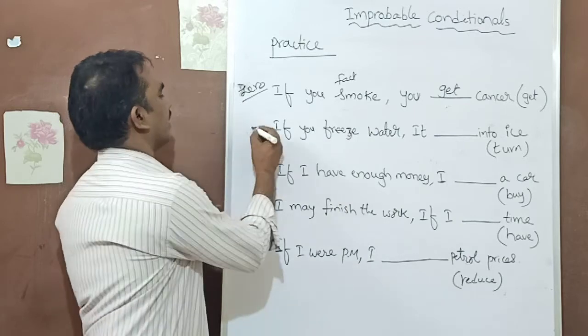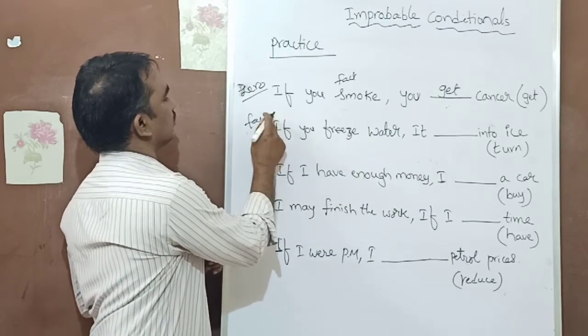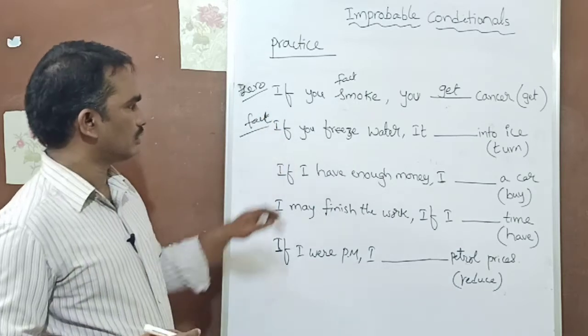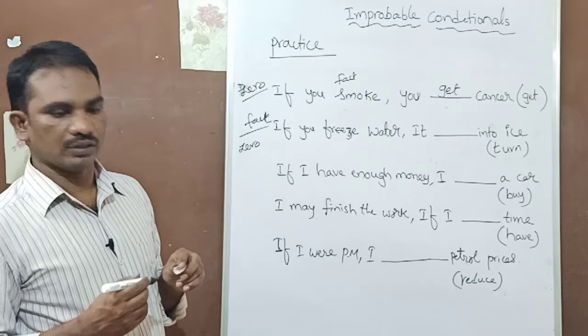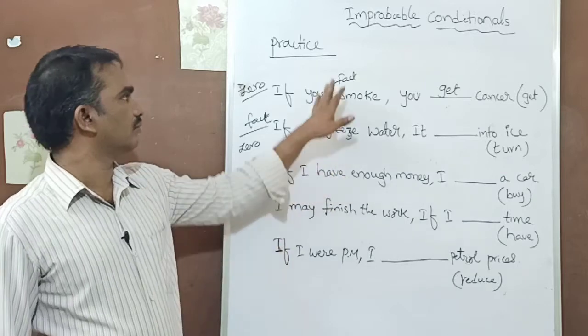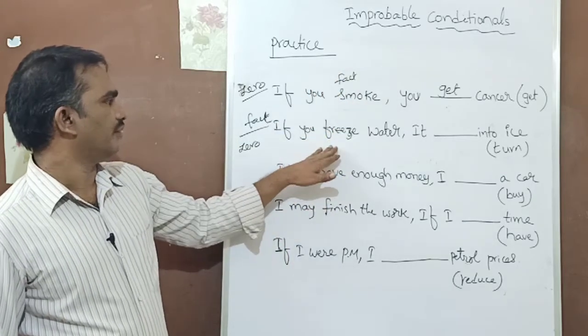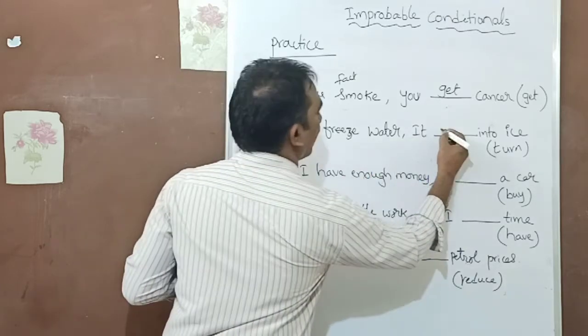This is also a fact. This is also true. So this is also zero conditional. So habits and facts, we use them in zero conditional. If you freeze water, it turns into ice.